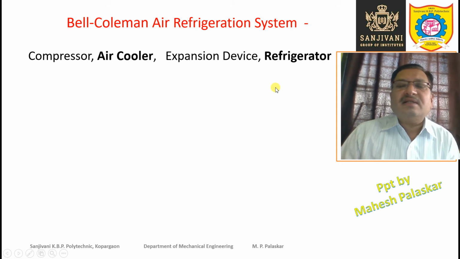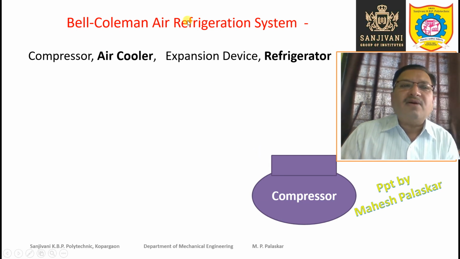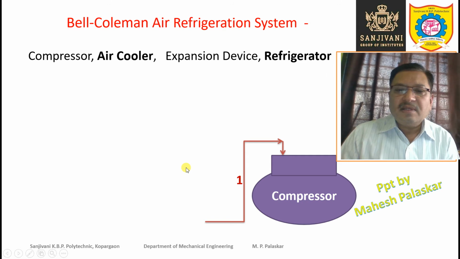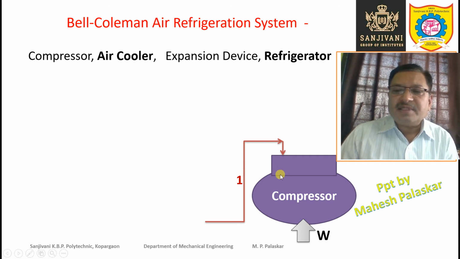So let us see these components one by one. This is the compressor, which is also used in the vapor compression system. Here now we are studying the Bell-Coleman air refrigeration system, in which a compressor is also used. The refrigerant will enter inside the compressor. The refrigerant is in the gaseous state. Instead of saying vapor, let us say it is in the gaseous state.